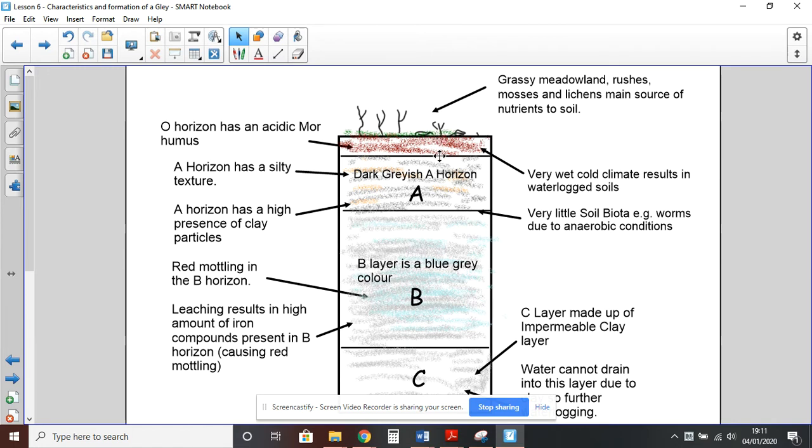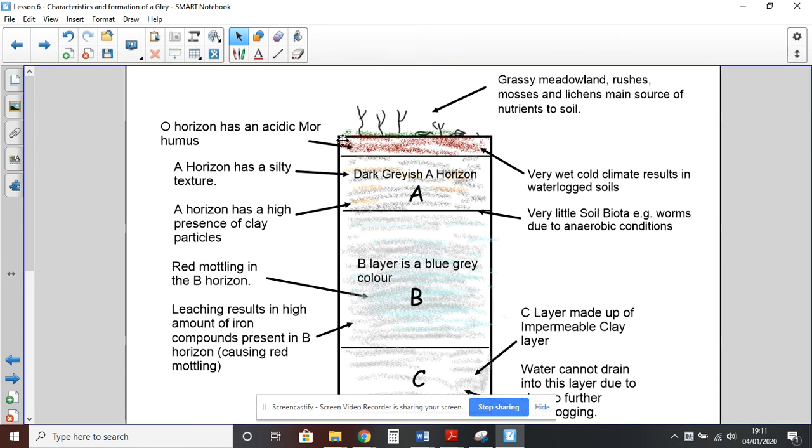Another point you can make is that the soil is poorly mixed. And you then want to explain that, and you would say that's because of a lack of soil biota, for example, worms. Okay. Developing this idea into another point, you could say the soil lacks biota, and now you want to explain why it lacks biota, and you'd say because it's found in very cold climates, so therefore it's difficult for organisms to survive. And also because it's waterlogged, this creates anaerobic conditions, which means that there's very little oxygen in the soil, and therefore soil organisms, or biota, which is a better word to use, cannot survive.